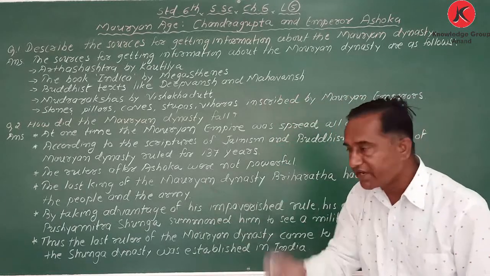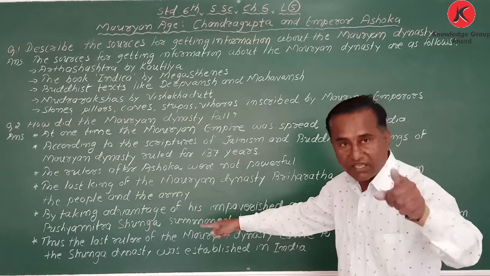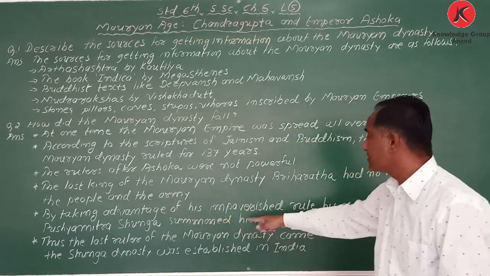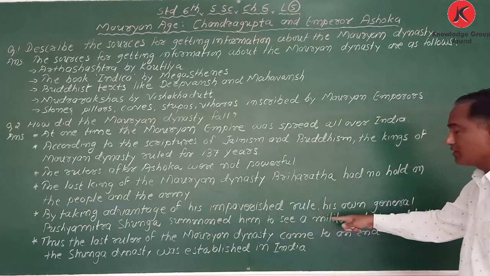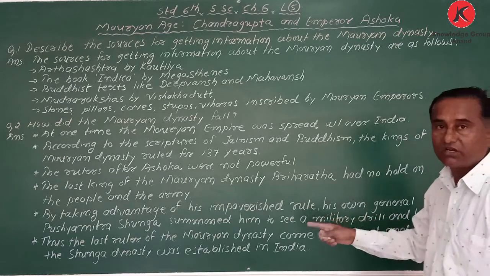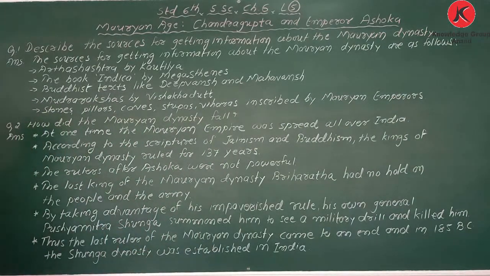And by taking advantage of his weak rule, his own general, whose name is written here, Pushyamitra Sunga,